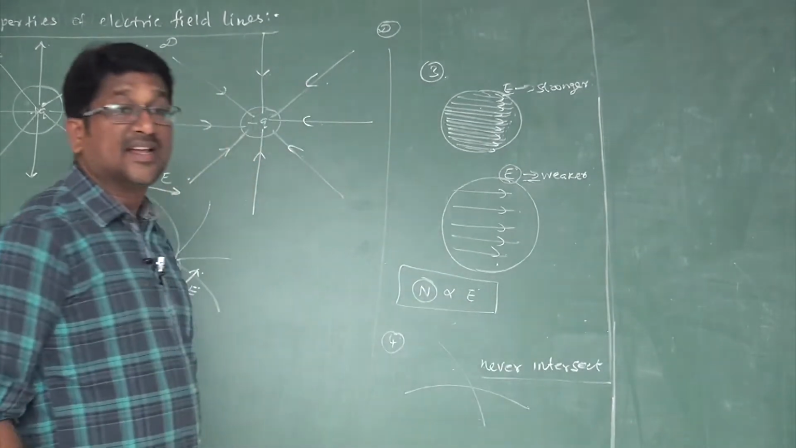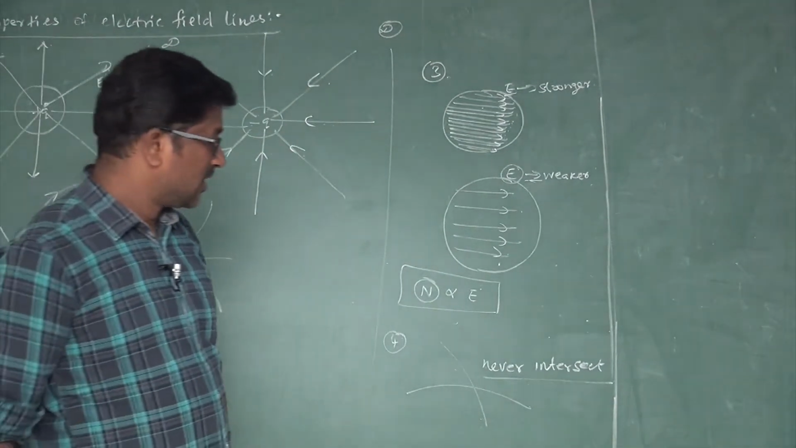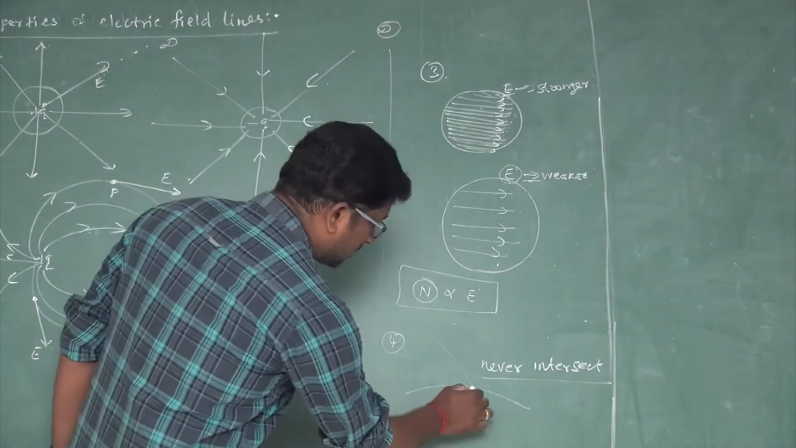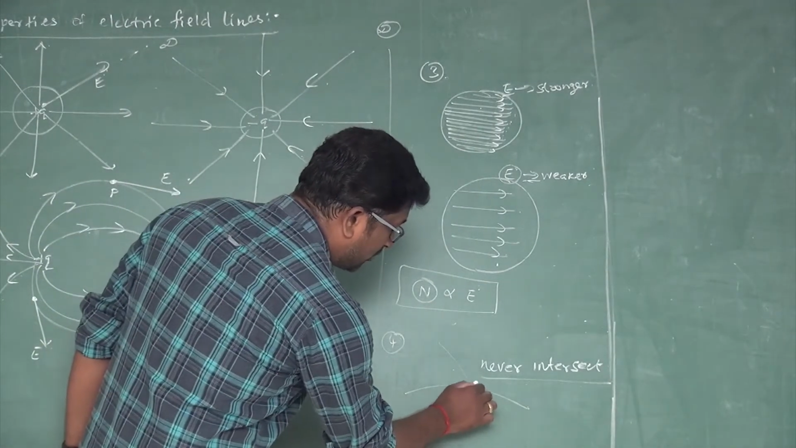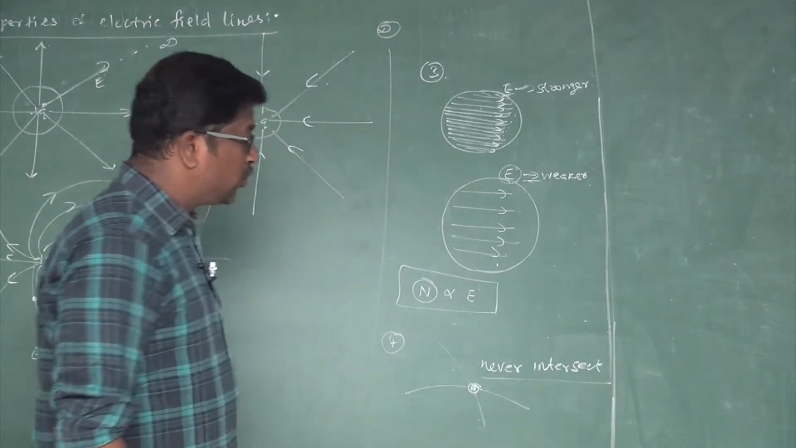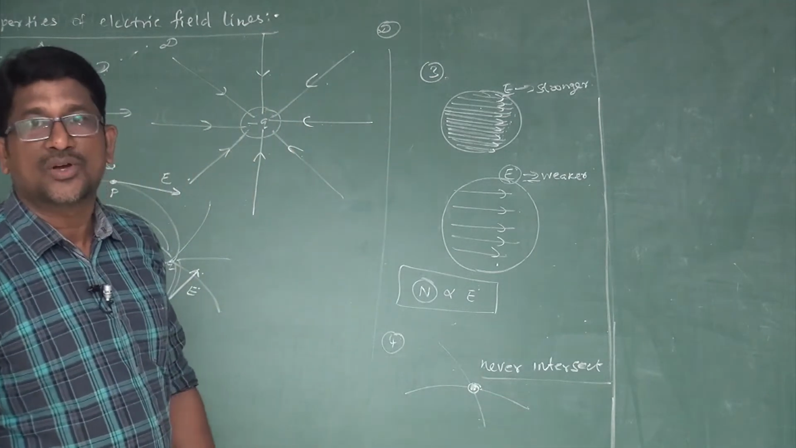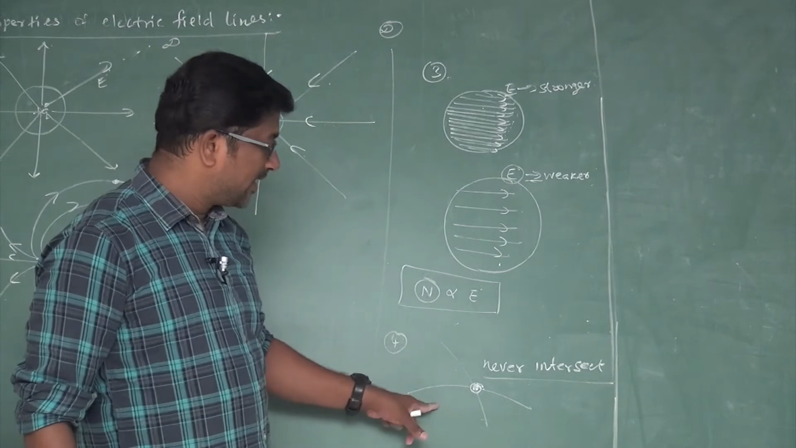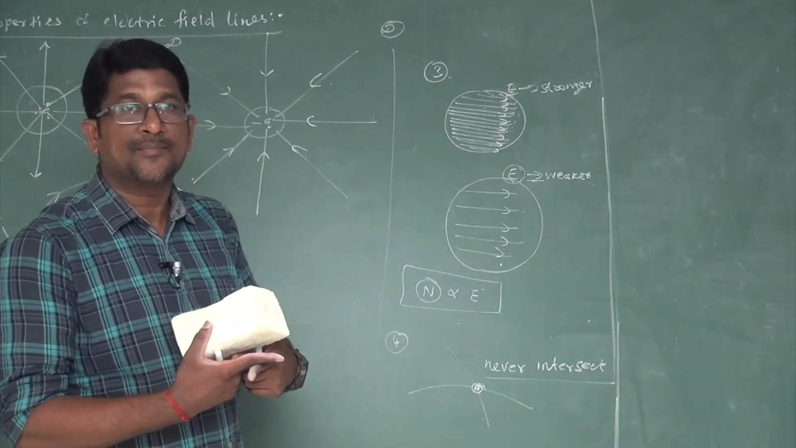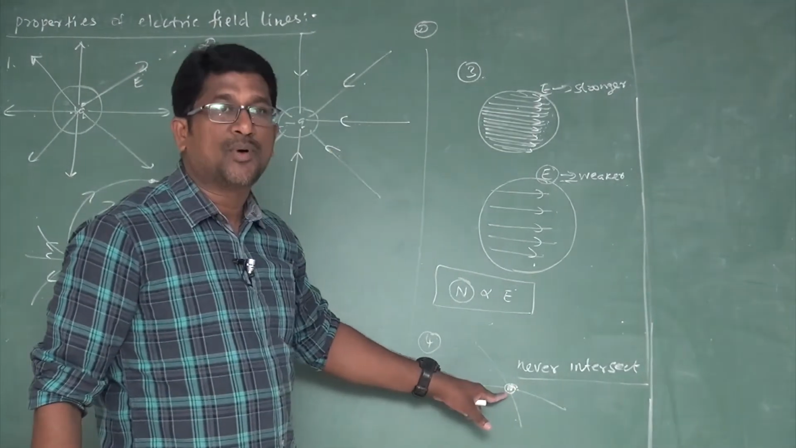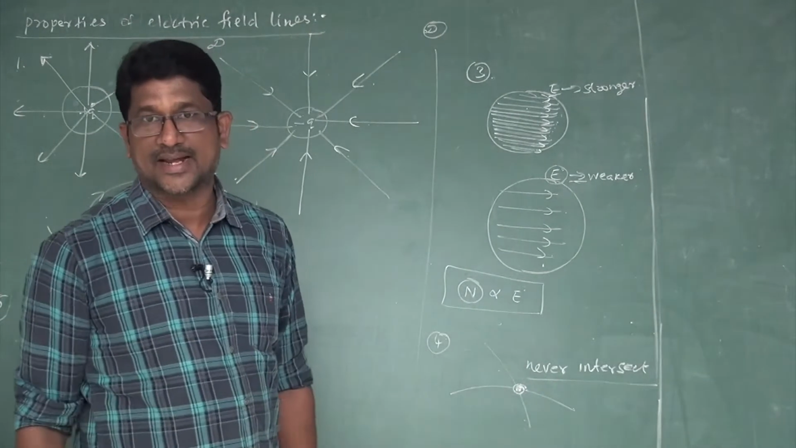The electric field lines never intersect each other. If so, at one particular point there would be two different directions of electric field, right? If two electric field lines intersect each other, at that one particular point there will be two different directions.